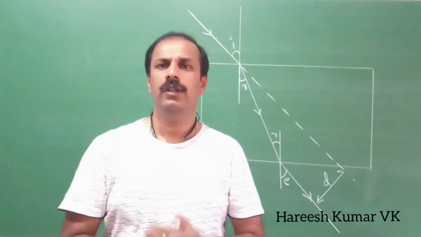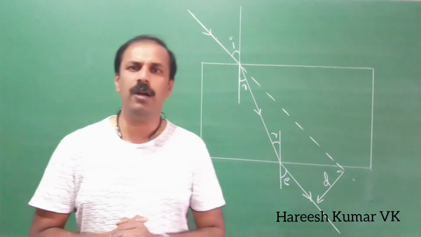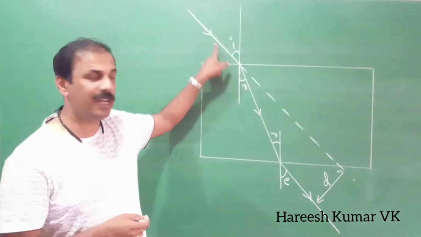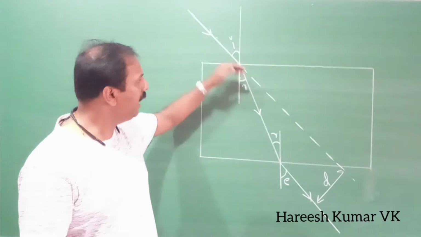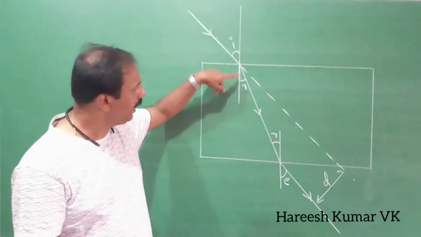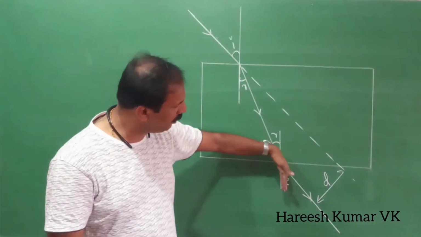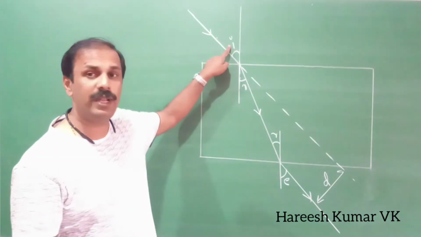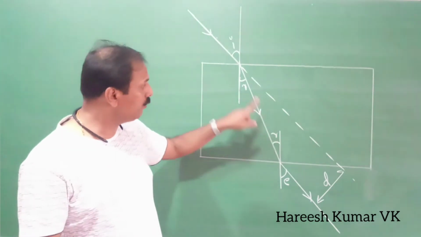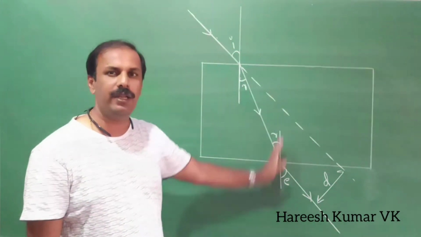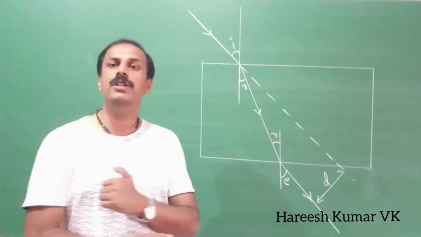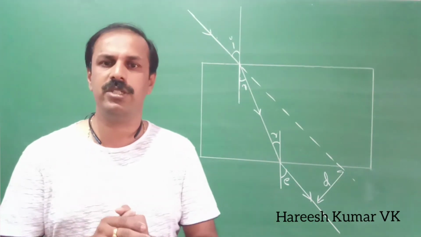In the experiment, you have seen that when the light is passing through a glass slab, it is bending, and you saw the path of light was like this. Here you can see the ray is coming like this, and this is the angle of incidence, and it is bending towards the normal here. It is going like this, and here we can see from the normal it is bending away. So this angle is called the angle of incidence, and this angle is called the angle of refraction. And this one is also the angle of refraction, because these two are parallel. And this is called the angle of emergence. And what we have noticed there is that the angle of incidence is equal to the angle of emergence in the case of refraction.